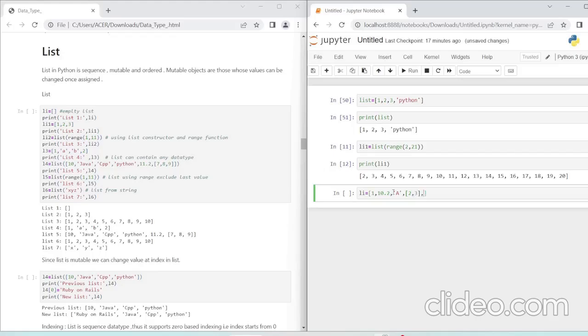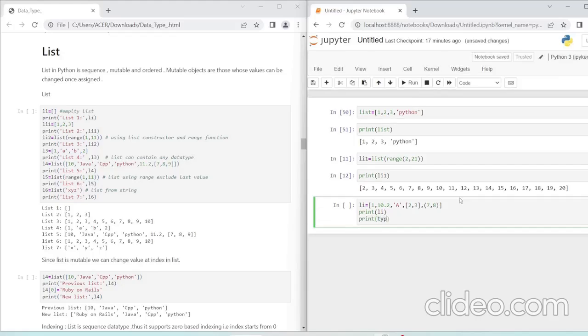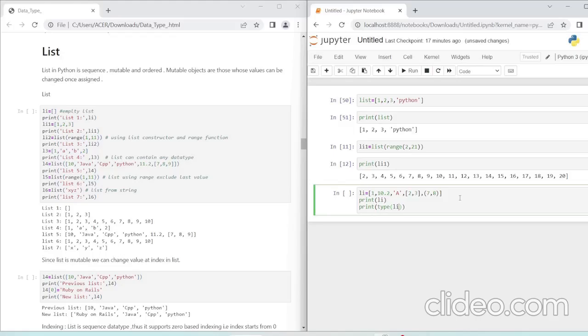Then we have a tuple, which I will tell you about later, that is denoted by parentheses. So I'm writing 7 comma 8, and when I print it, print li, and also print type of li.